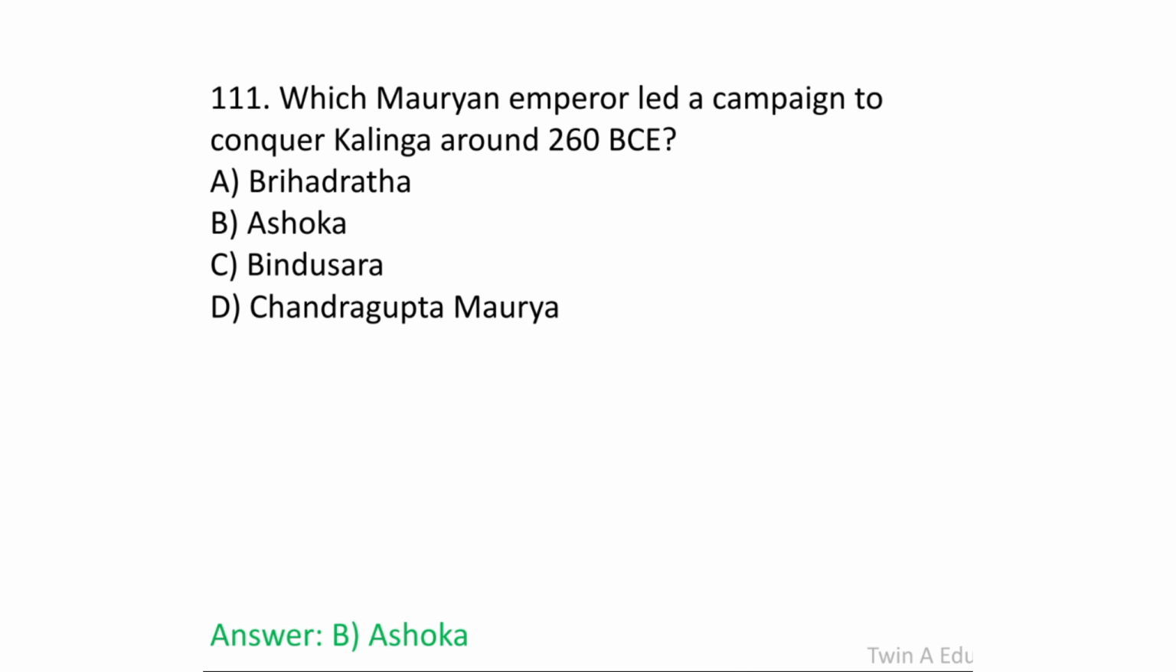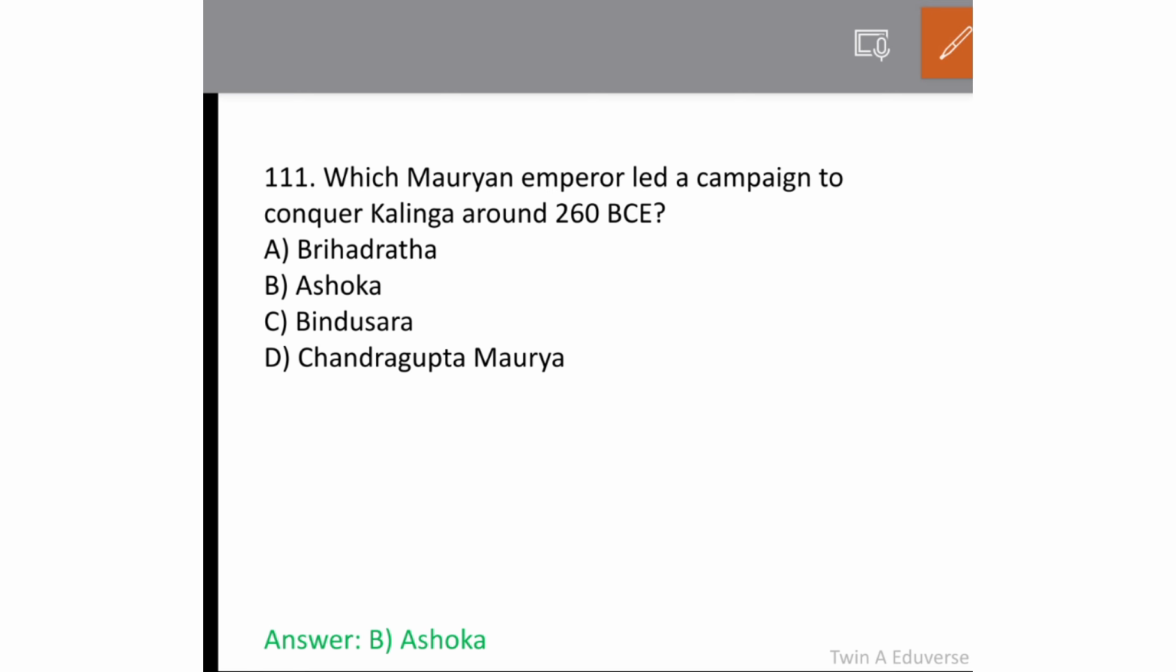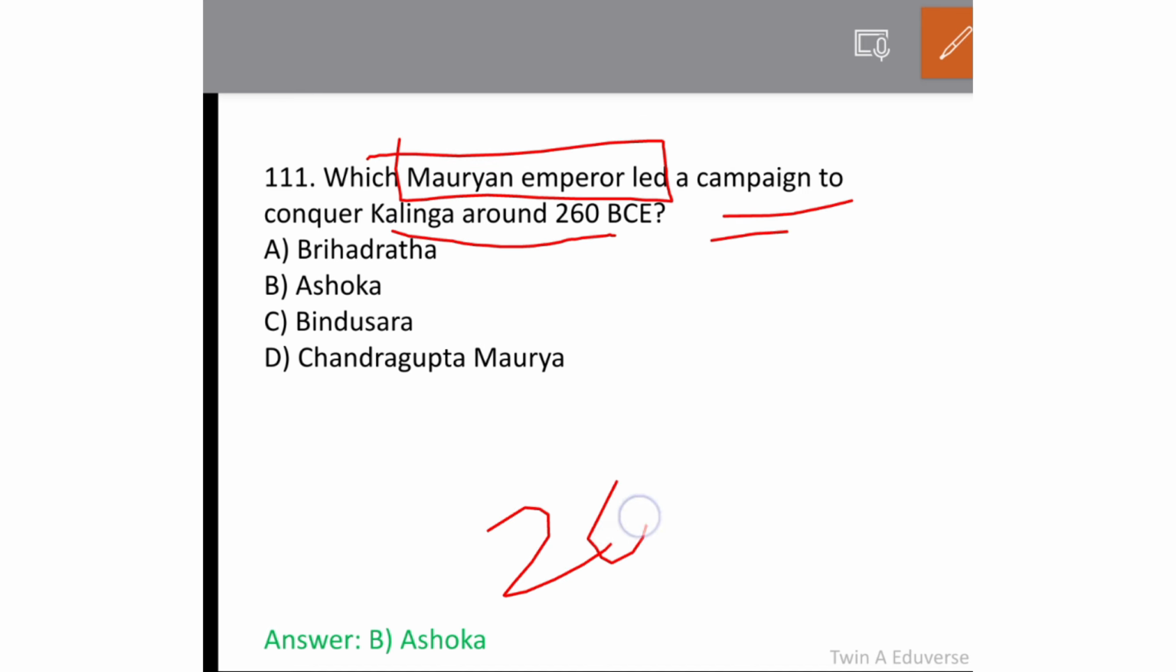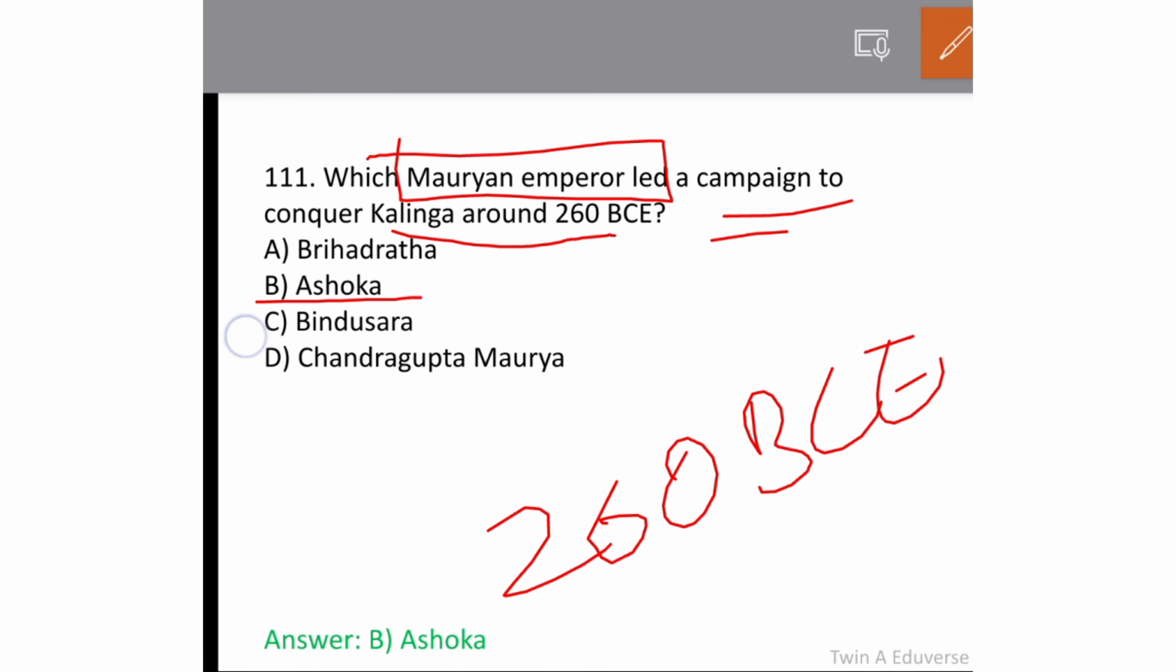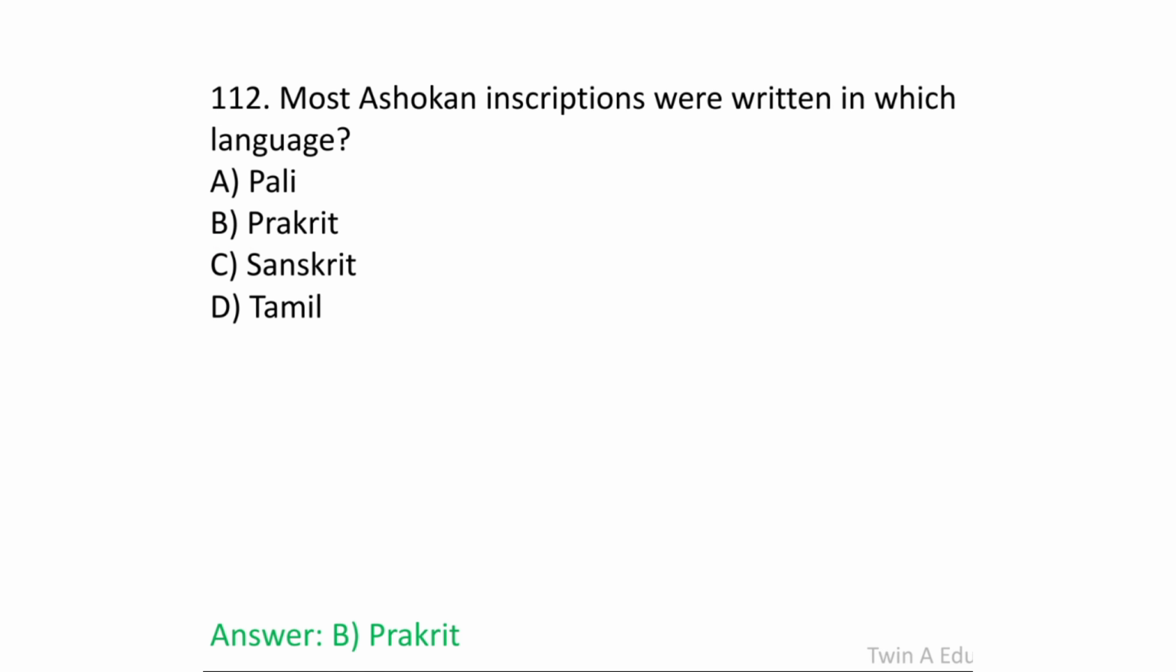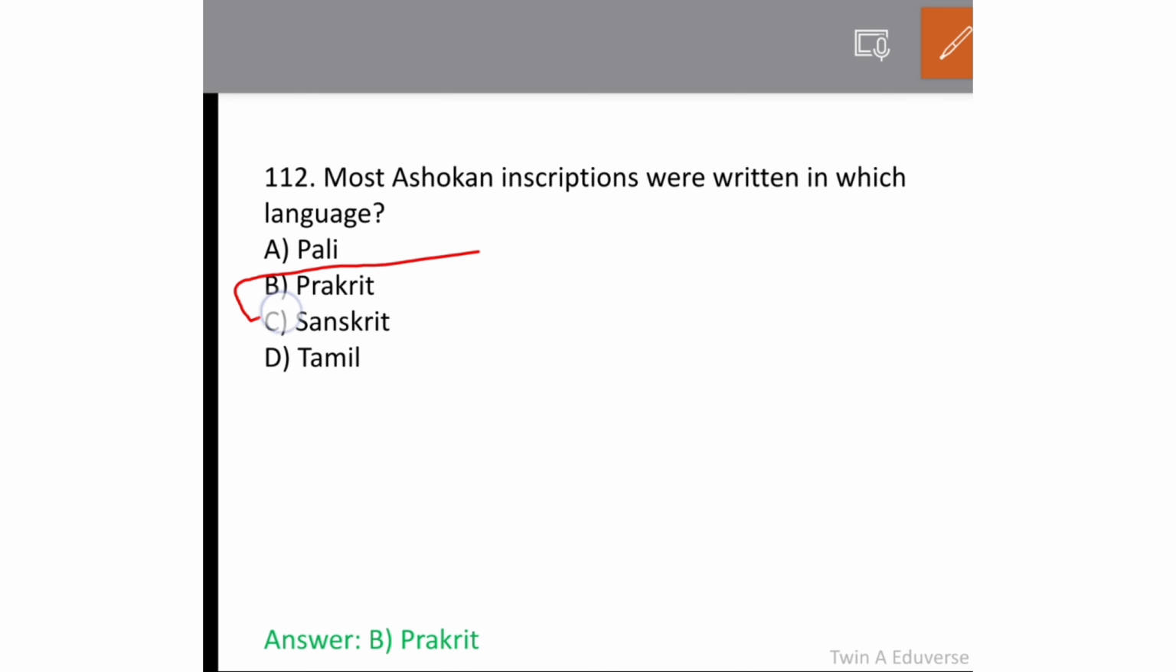Which Mauryan emperor led a campaign to conquer Kalinga around 260 BCE? It was Ashoka. Option B, Ashoka. Most Ashokan inscriptions were written in which language? It was Prakrit. A repetitively asked question.